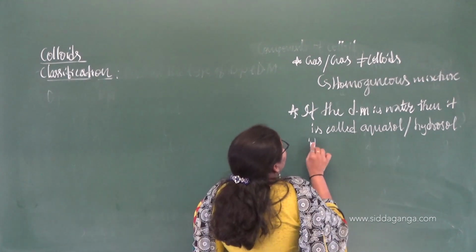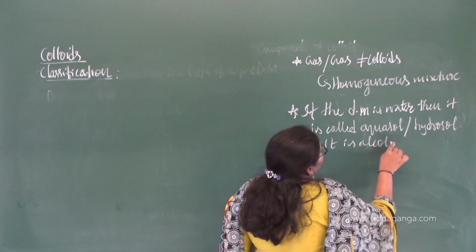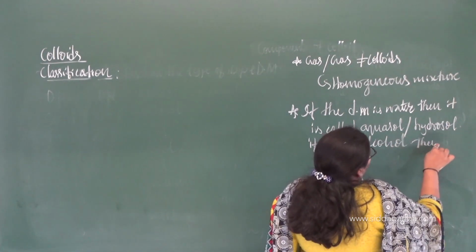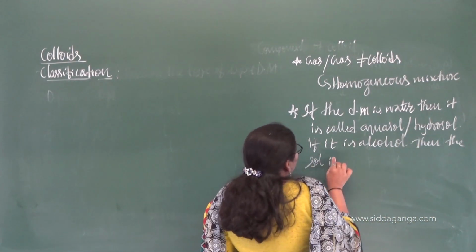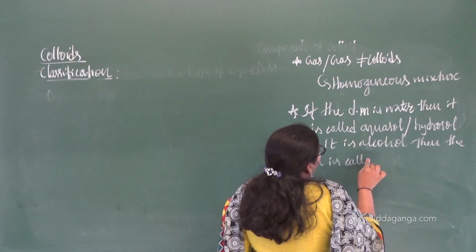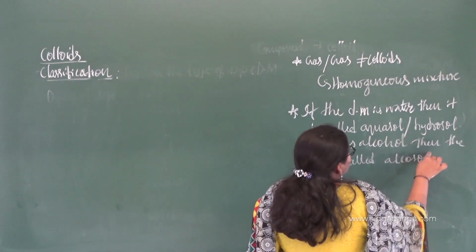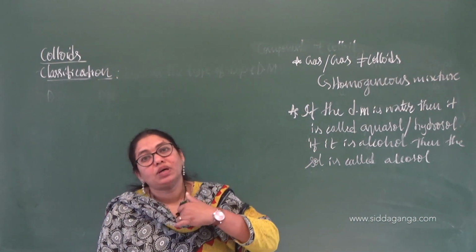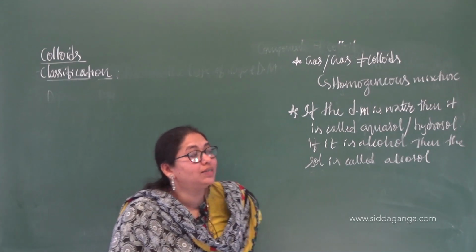Likewise, if the dispersion medium is alcohol, then the colloid, or then the sol, is called, what do you call for that one? Alkosol. So depending upon the medium, that is not for all, and generally you are going to consider if it is water, it is liquid.